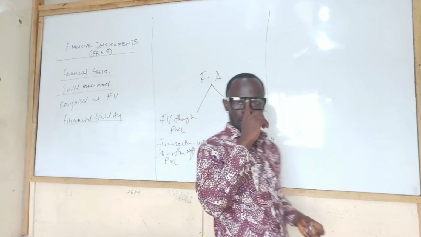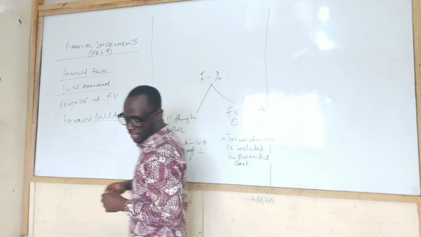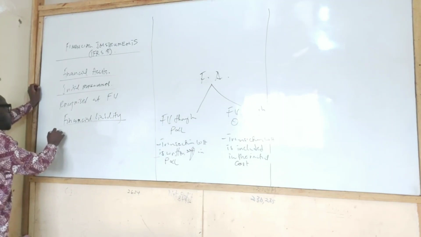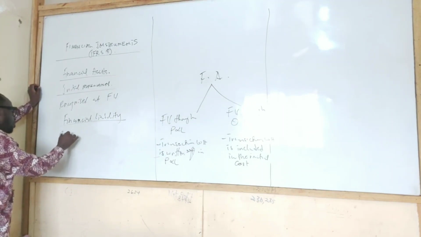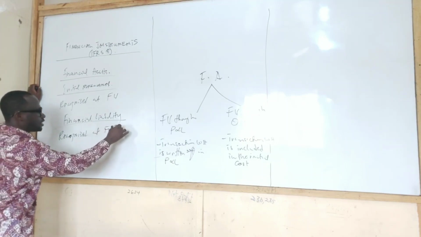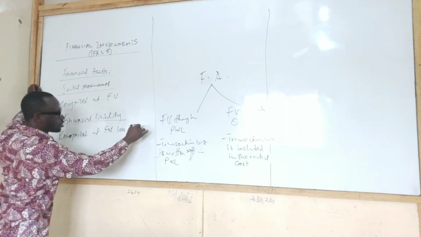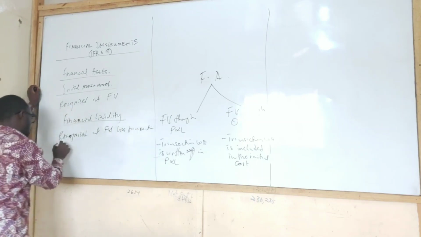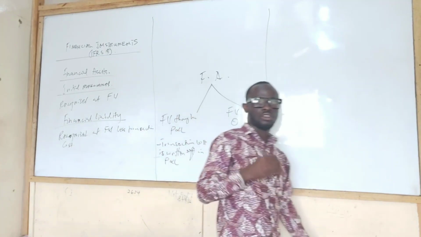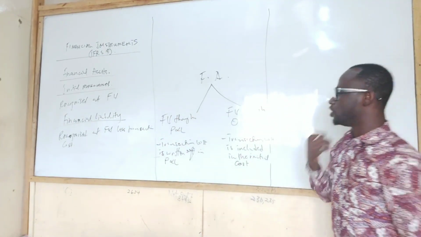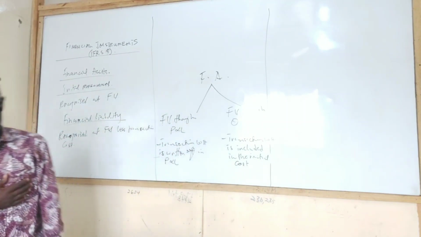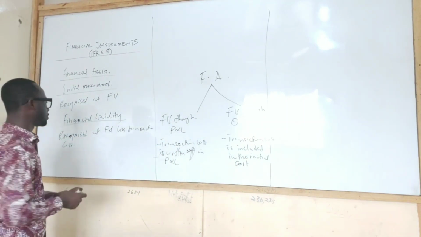It is initially recognized at fair value less transaction cost. Meaning we subtract the transaction cost from the proceeds, and that becomes the value of it.